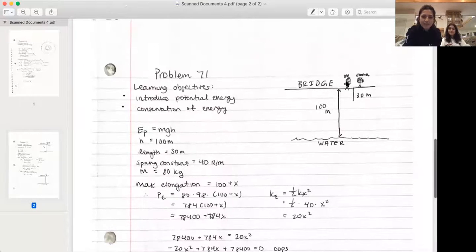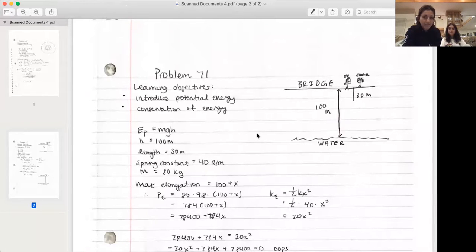So what does all that mean, right? I don't know. Well, we have a nice little diagram. Here's us. That's me, and that's Emma. And this is our bridge that we're standing on. It's 100 meters tall. And then here's our 30-meter rope. And later on, we'll show you something else.